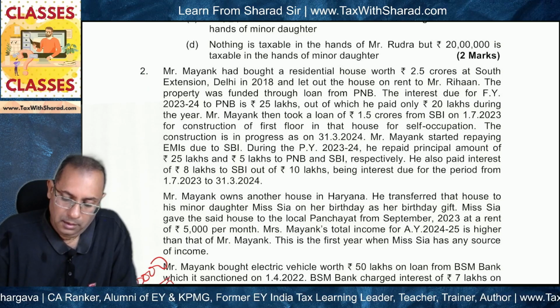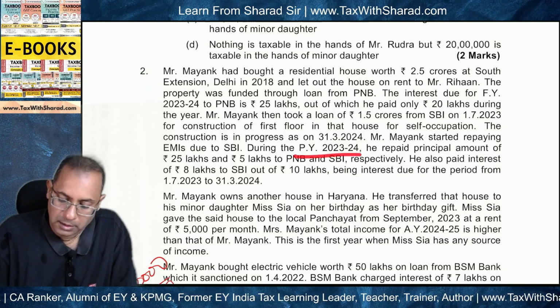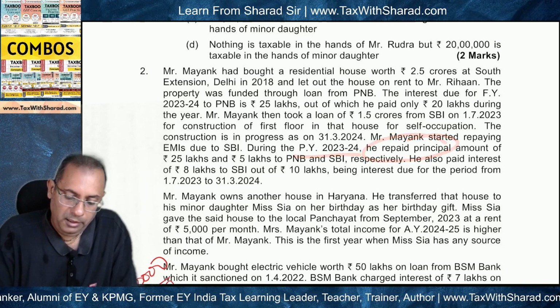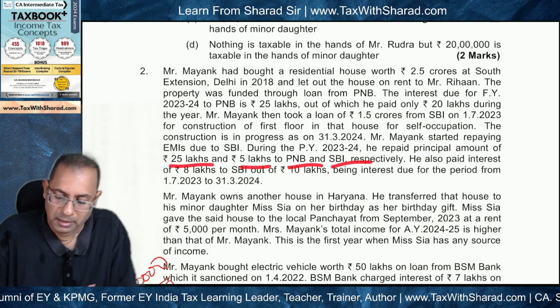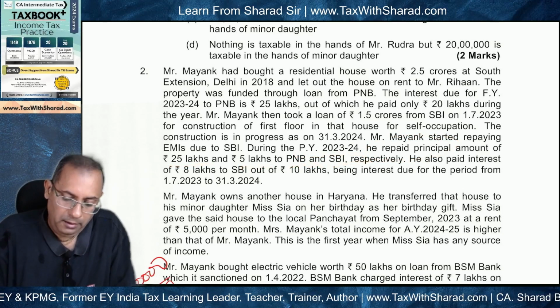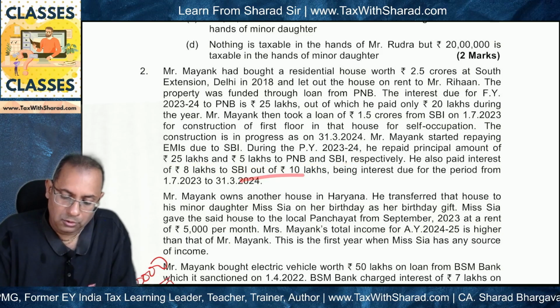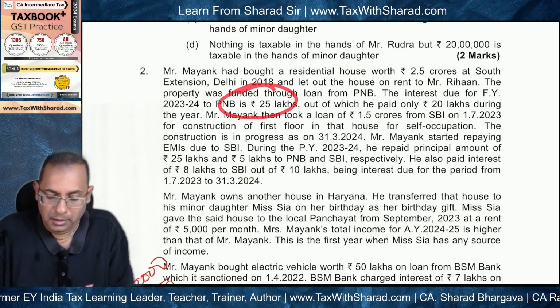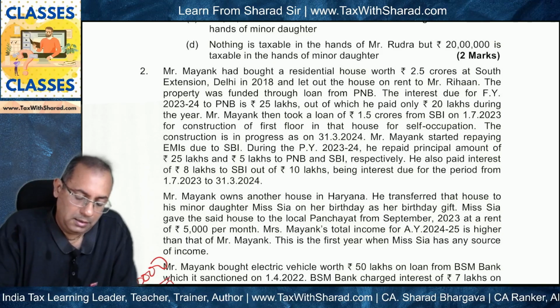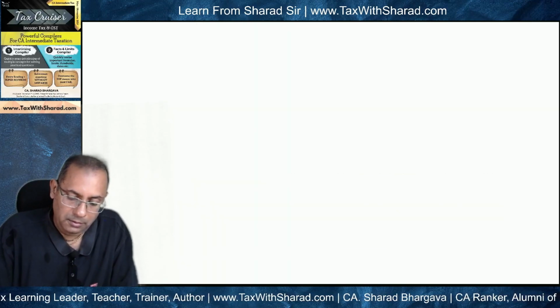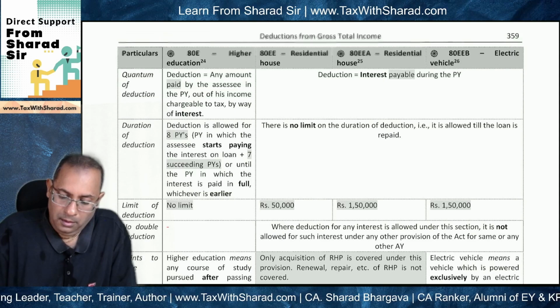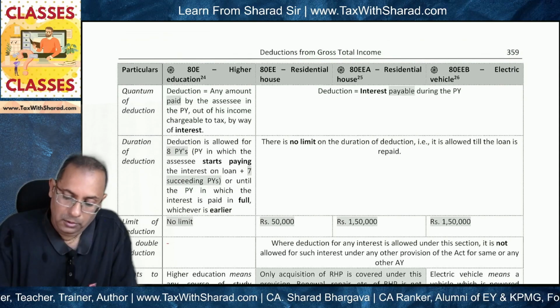During the previous year, he repaid principal amount of 25 lakh and 5 lakh to PNB and SBI respectively. He also paid interest to SBI and he also paid interest to PNB. Okay. So as far as interest deduction is concerned, extra deduction over and above section 24 can be allowed under